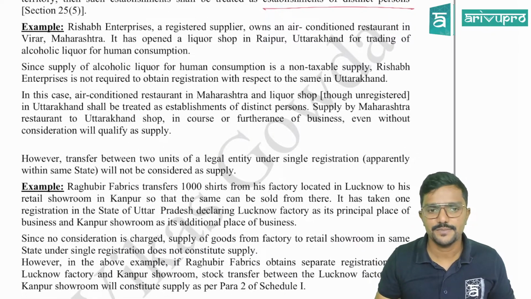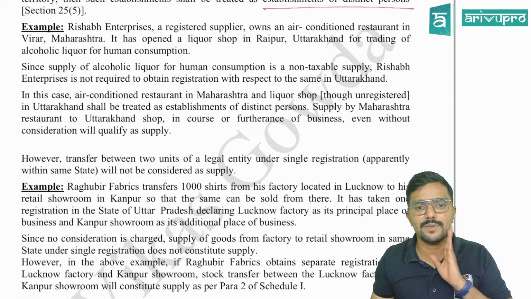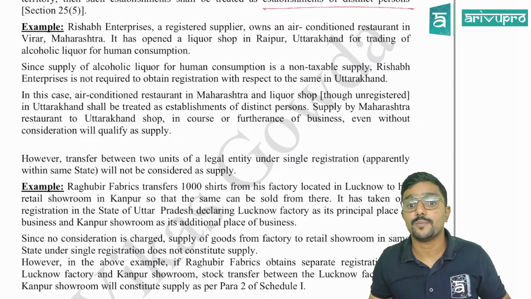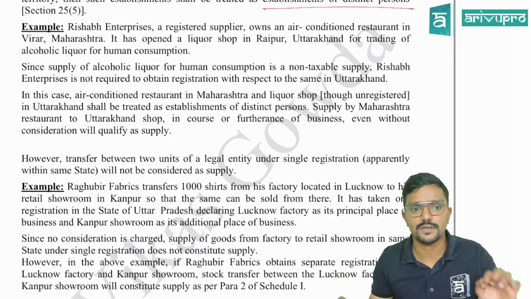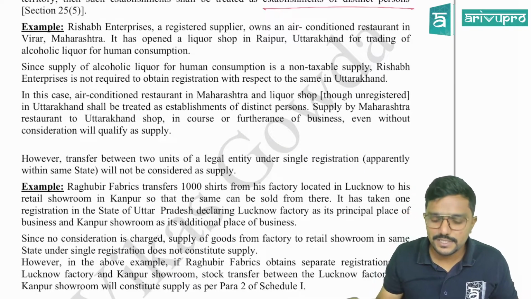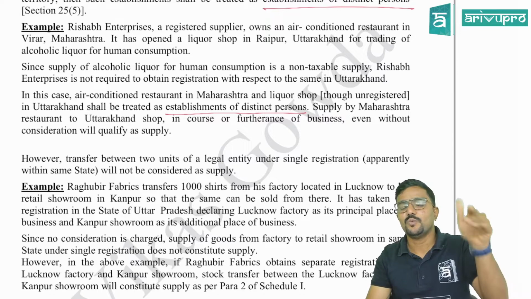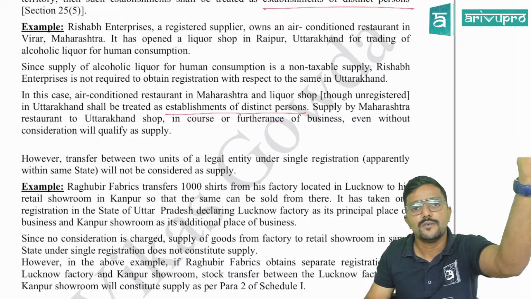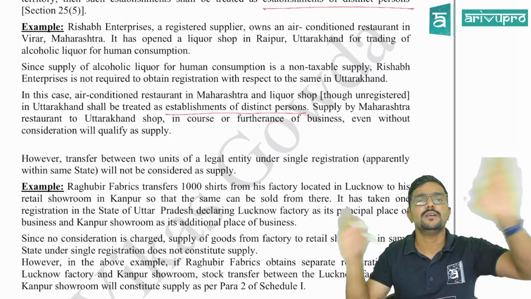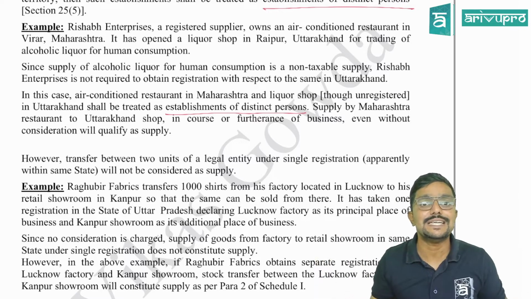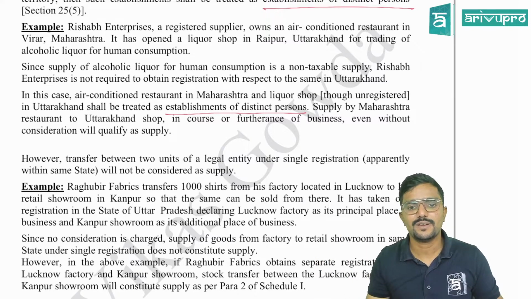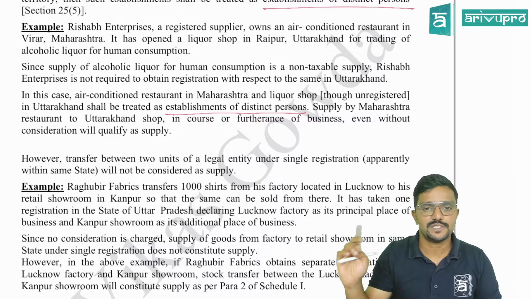In this case, the air-conditioned restaurant in Maharashtra and the liquor shop in Uttarakhand, though unregistered, shall be treated as establishments of distinct persons. So one establishment is not registered, one establishment is registered, but still they both will be treated as distinct persons because it is a separate business.